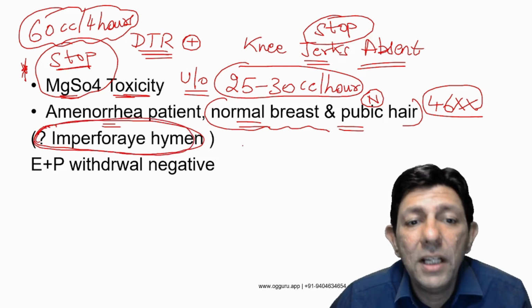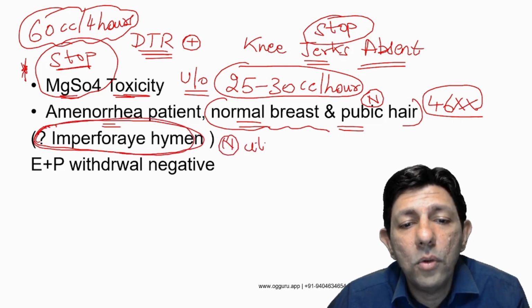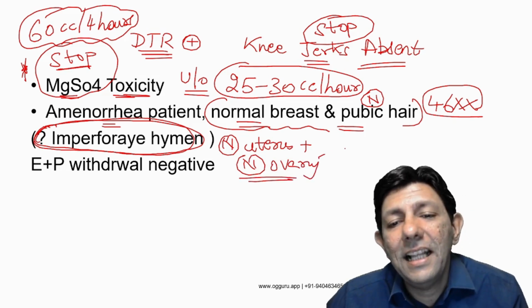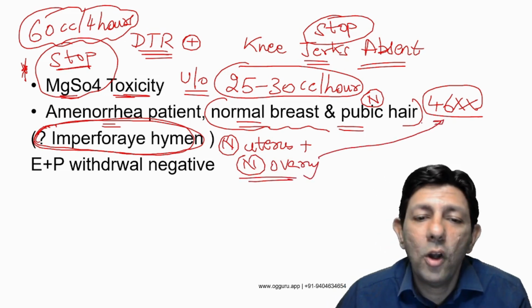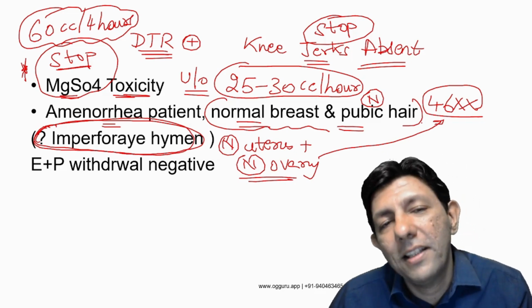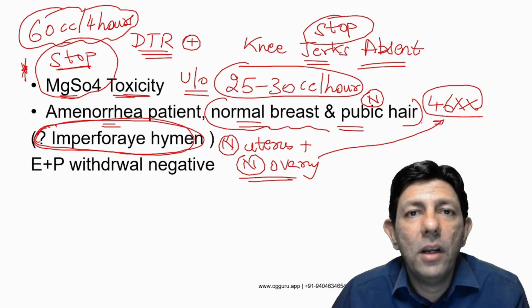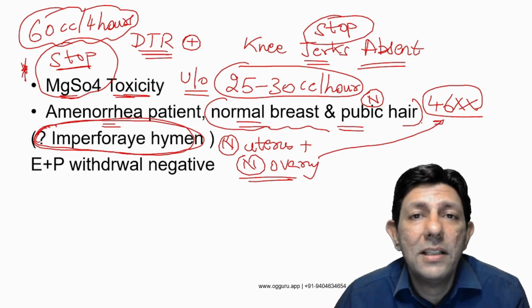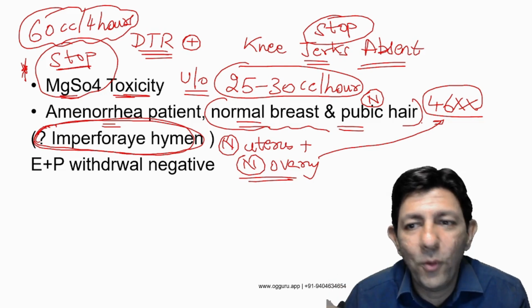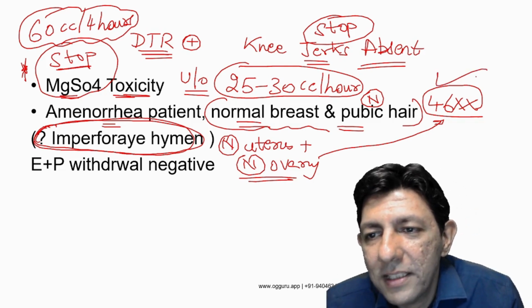An imperforate hymen patient will have a normal uterus and normal ovary. Still the answer is the same, karyotyping, because it's a normal uterus, normal ovary, so 46XX. So whether it is imperforate hymen, MRKH or Mullerian agenesis, the karyotype will be normal, it is 46XX. Whatever may be the question, the answer will be the same, 46XX.